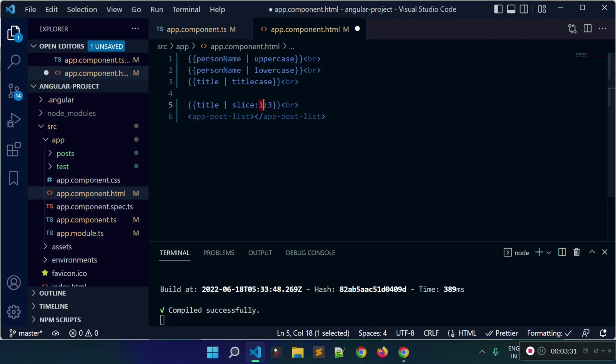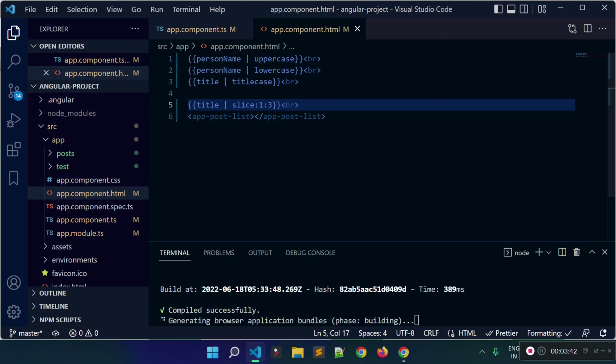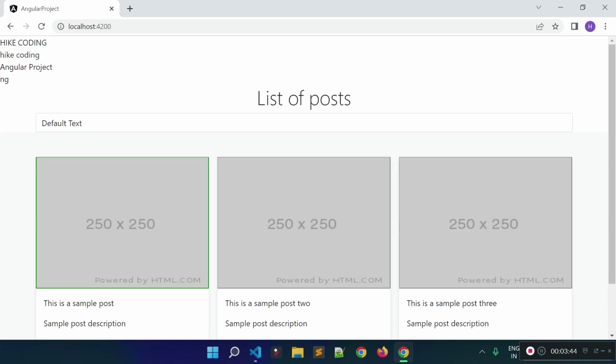This will not include the character which is at the third index. Now let's check our browser to see what it is doing. It is taking the characters from index 1 to index 2. This is not including the character at the third index.